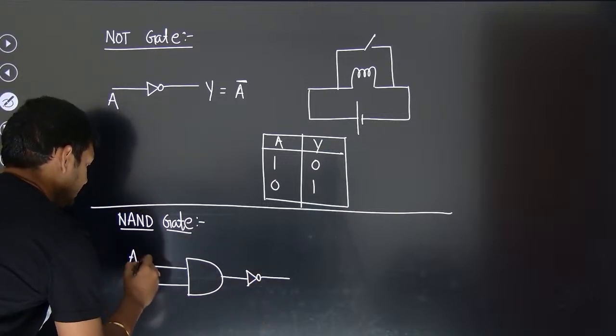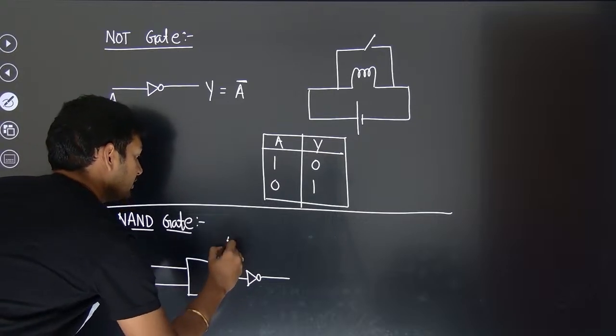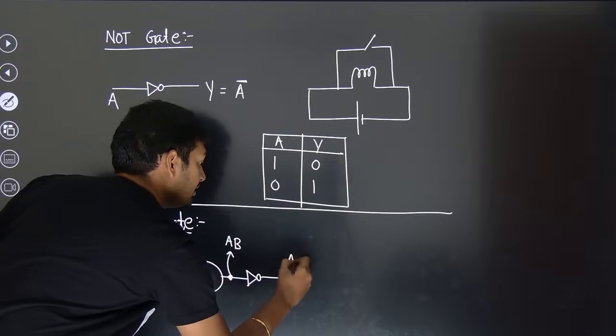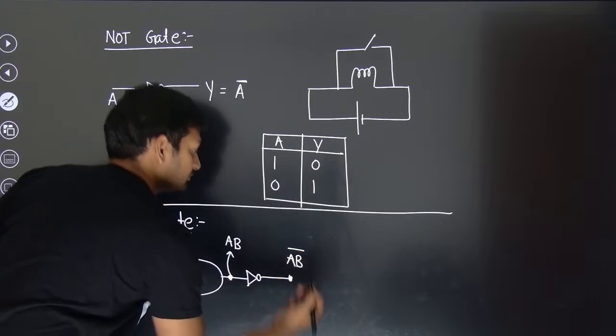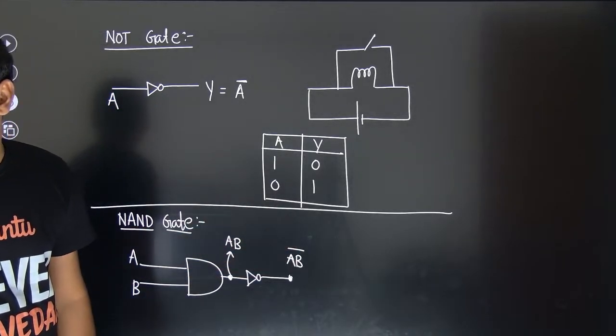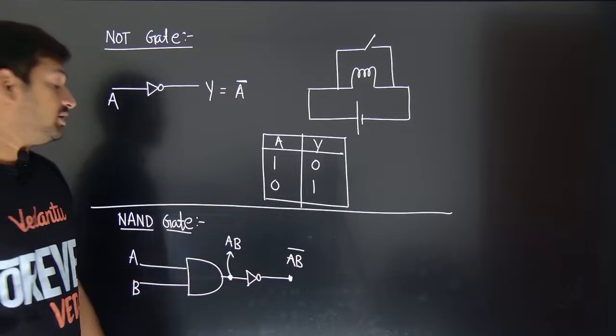We have A, B. What is the output that is going to come from here? A into B. After passing through the NOT gate, A into B bar. So the output is going to be AB bar.